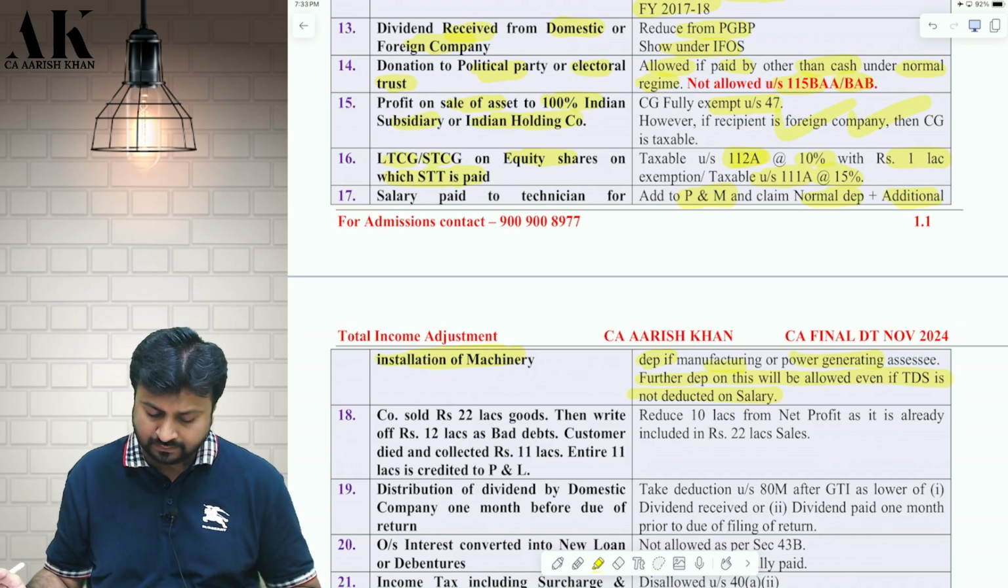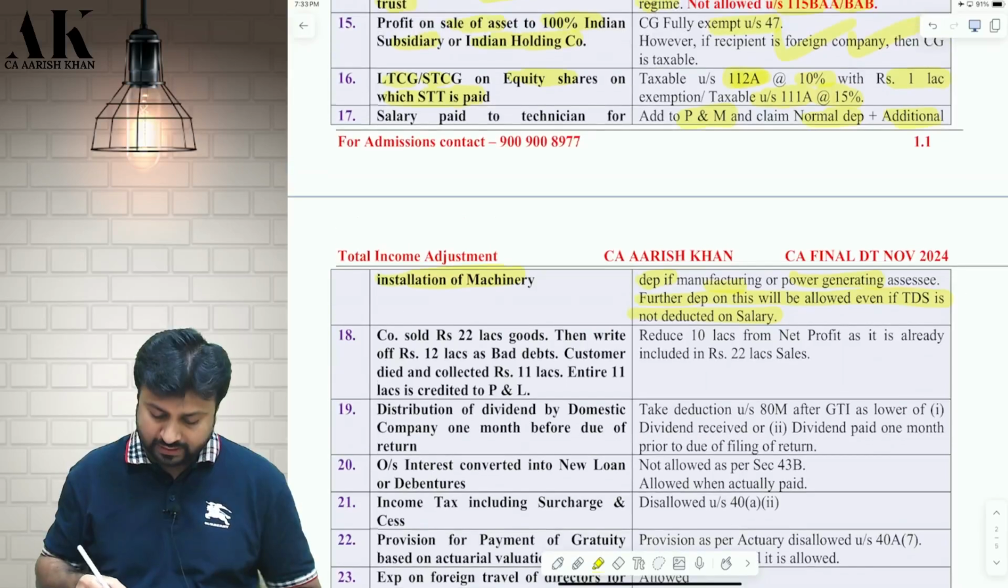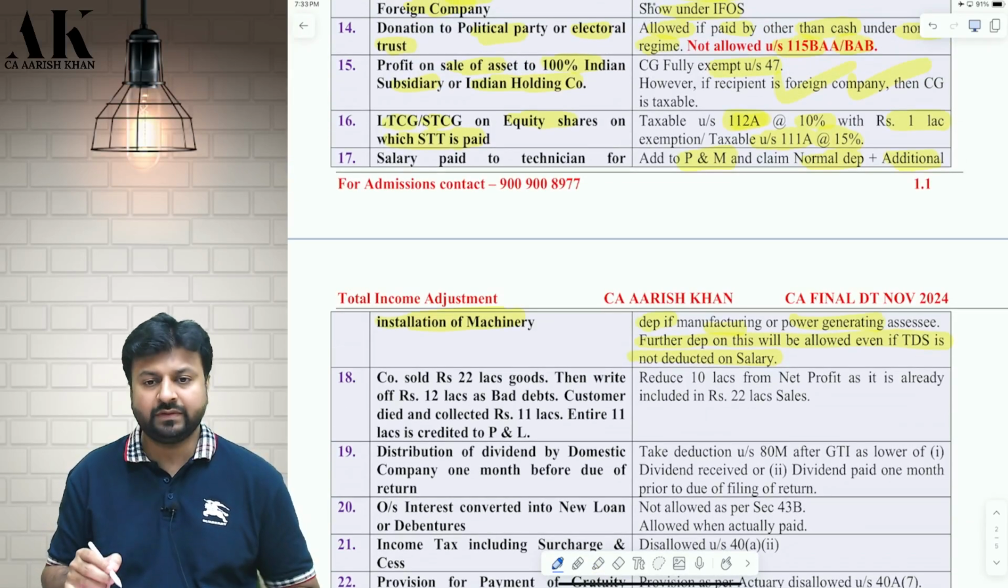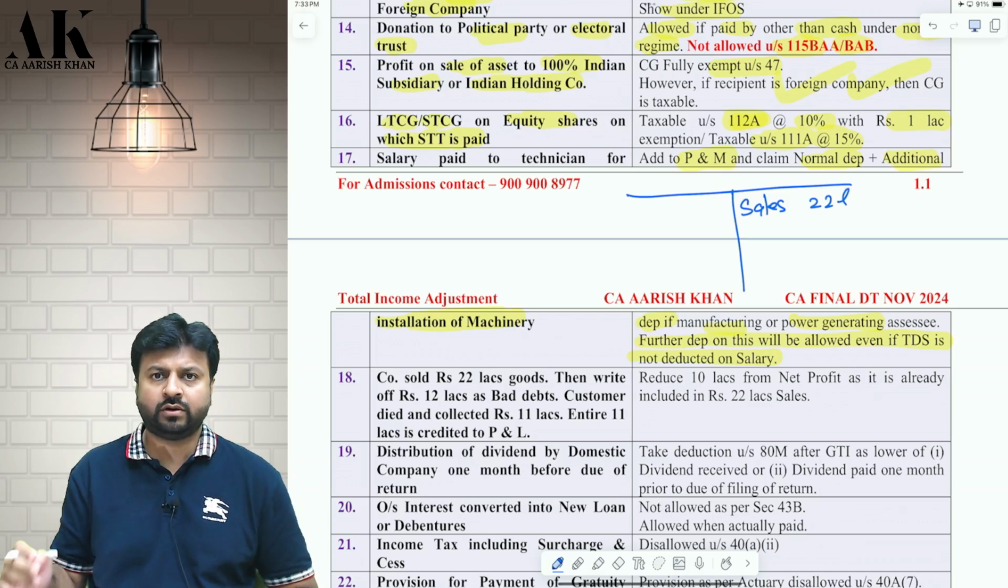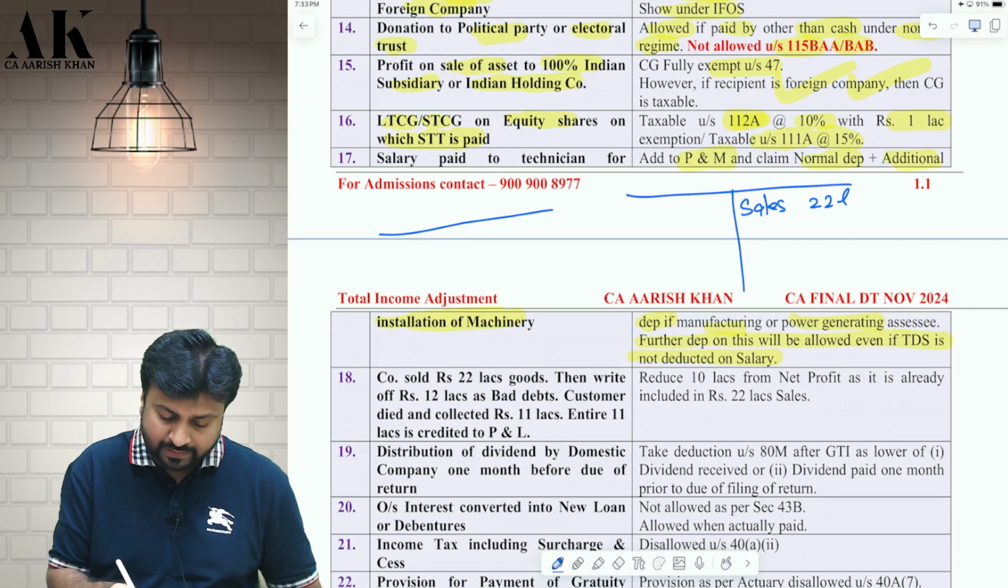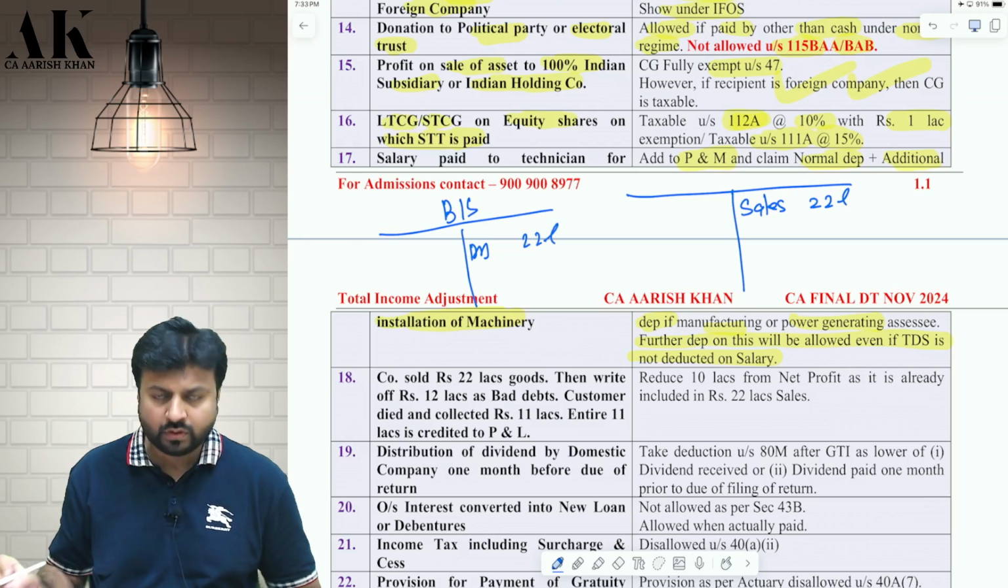Okay. Now, next one is a very, very intelligent adjustment which I will help you to explain with the help of a small P&L. There is a small P&L here, okay? So we have made goods which are sold for 22 lakh rupees. We have sold goods of 22 lakh rupees. And this is a balance sheet, and here there are debtors of 22 lakh rupees, okay?